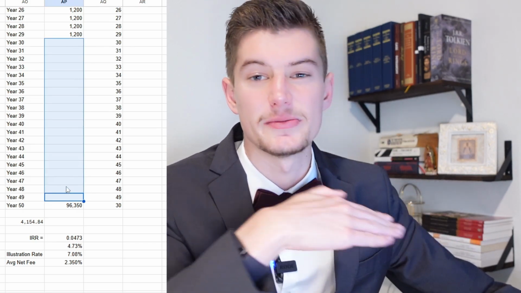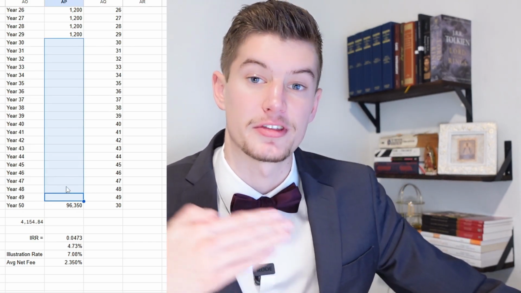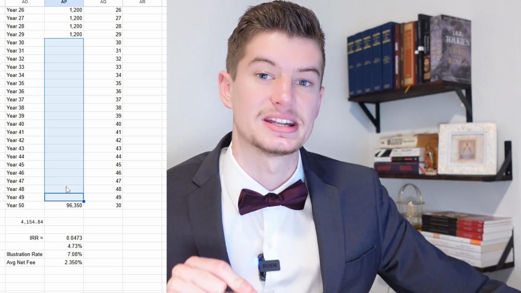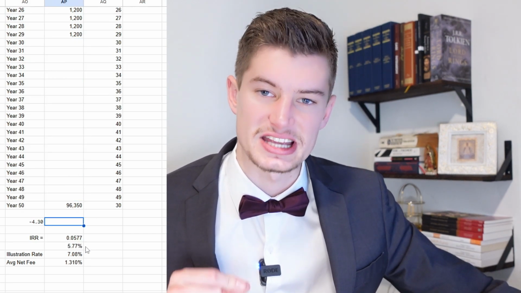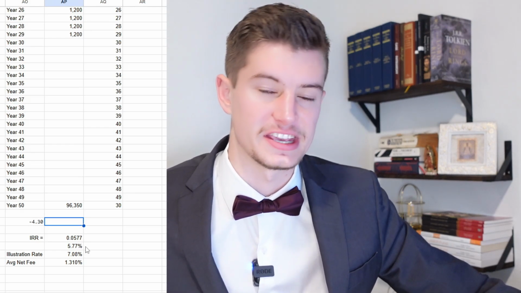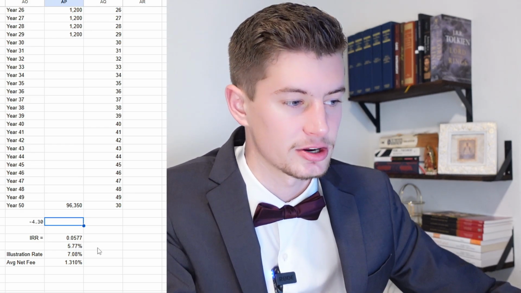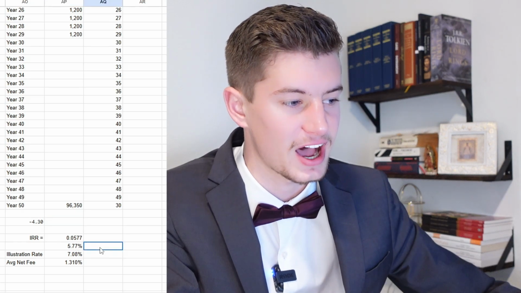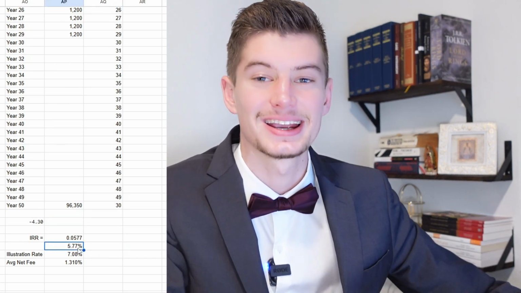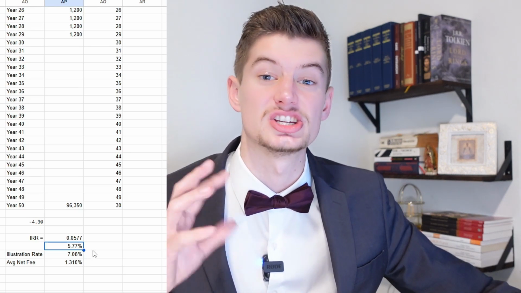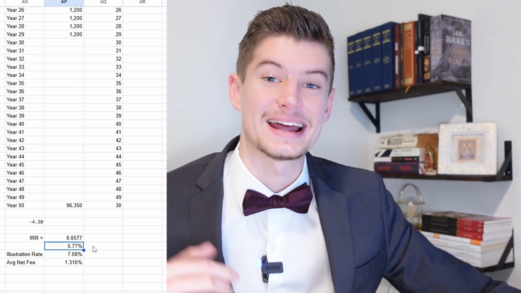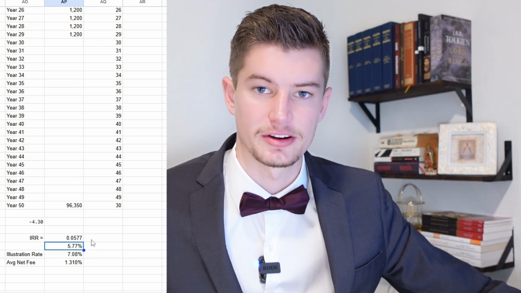So pretend here, if he was putting in $100 a month for 30 years, this would be the internal rate of return he would have at this point if the policy performed at 7.08% before fees. If that was the case, you can see here, what he would have ended up netting was 5.77%, completely income tax free. He can use that however he would like. This is when he's just 30 years old, or he could let that continue to grow. He's past the early year fees now.